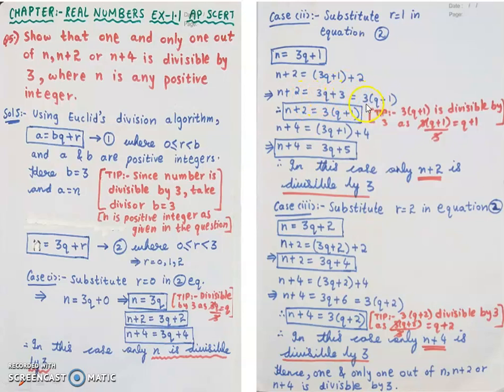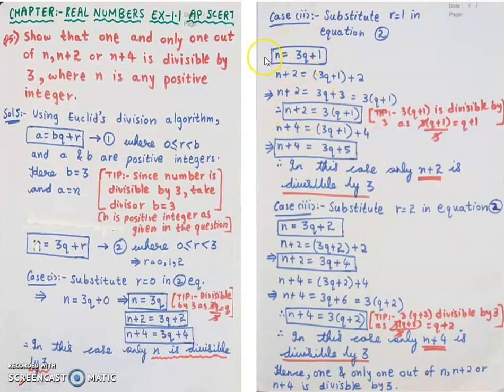Now in both I have 3. So I am taking 3 common out. If I take 3 common out, what is left here? Q is left, plus if I already take this 3 common out, 3 ones are 3. So 1 is left. So I have n plus 2 is 3 into q plus 1. Now obviously I know 3 into q plus 1, as we have 3 here, is divisible by 3. See, 3 into q plus 1 is divisible by 3, because 3 ones are 3, 3 ones are 3. Any one number should be divisible. Okay, so 3 is divisible. So n plus 2 is divisible, I got, in this case.